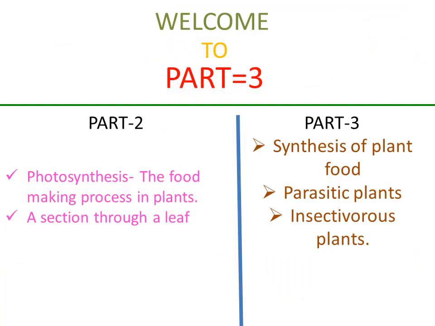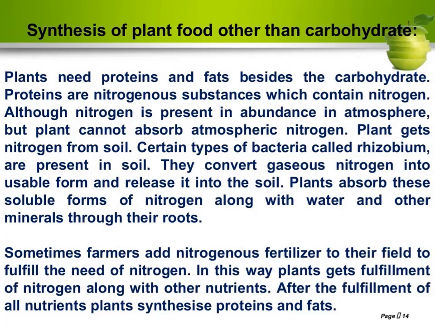Welcome to part 3 of chapter number 1, Nutrition in Plants. In part 2, we learned about photosynthesis, the food making process in plants, as well as a section through a leaf. In part 3, we are going to learn about synthesis of plant food, parasitic plants, and insectivorous plants. Synthesis of plant food other than carbohydrate.